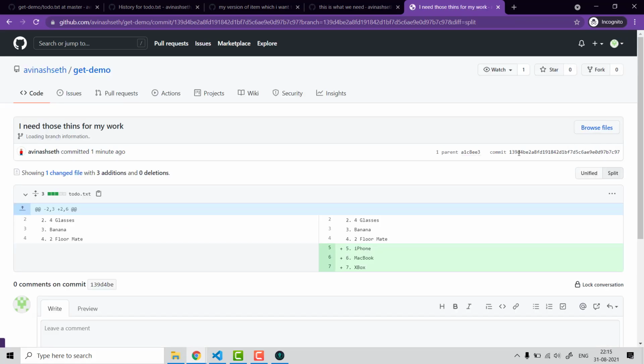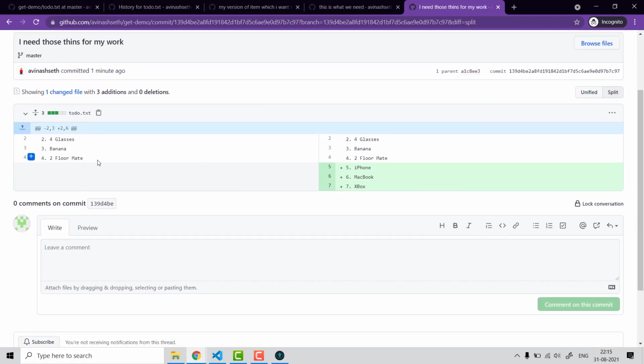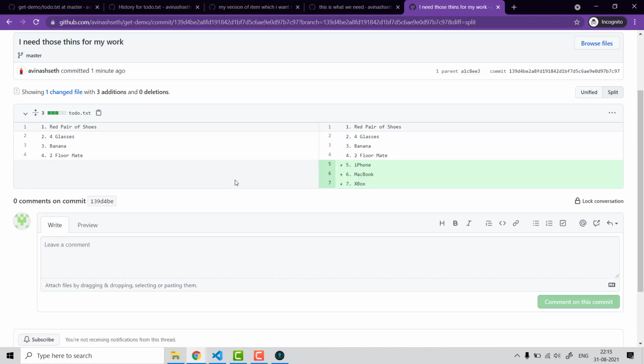If I want to compare, I can also compare with it. So you can see this was the previous list. I think this was a previous commit, if I may. Okay, this was a previous commit. So these are the things which I have added. So I can technically compare these things, like what was the previous version, what is the next version. Now that everything is happening automatically, I don't have to add these things. So imagine if we have 15 files where I have to make changes, it is happening automatically.